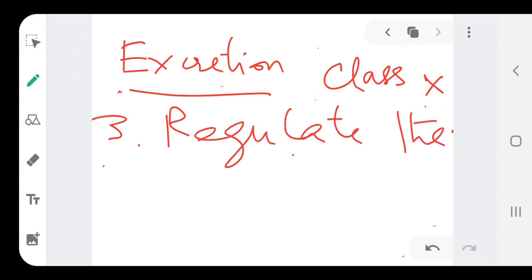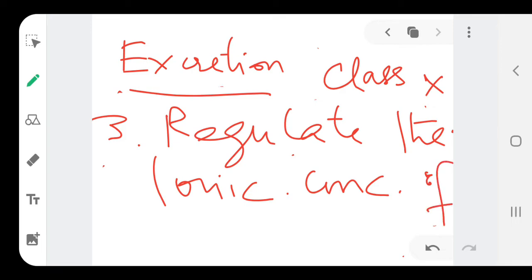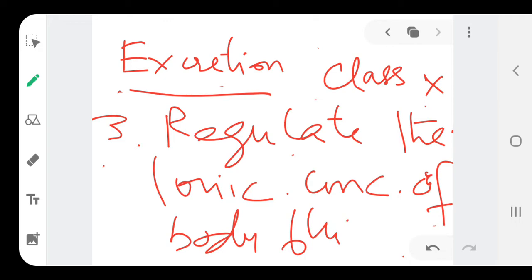Write down this word, ionic, we will clear it afterwards. So, regulate the ionic concentration of body fluids.